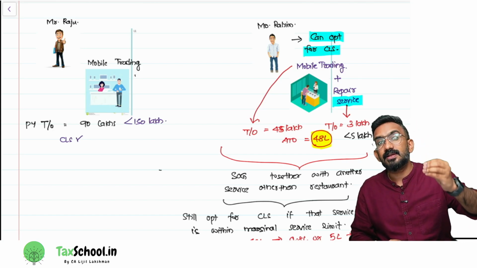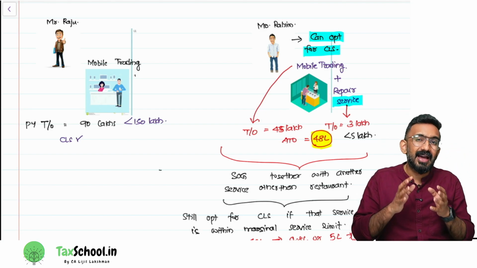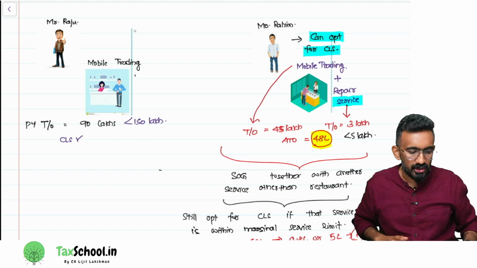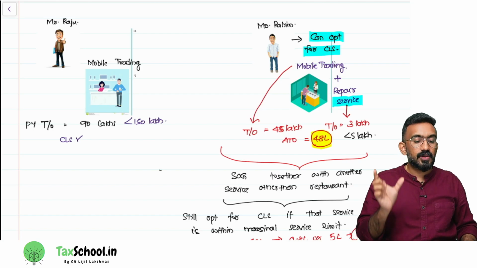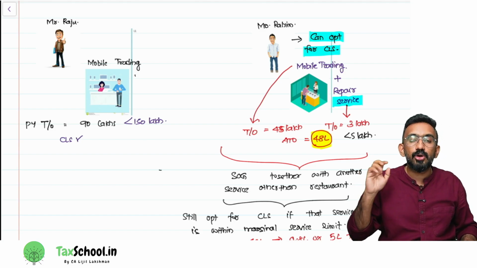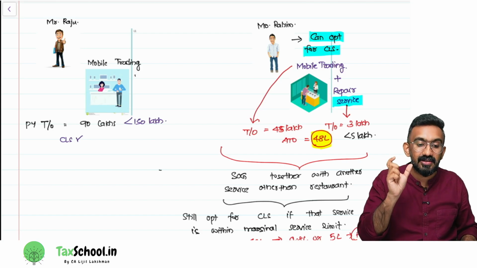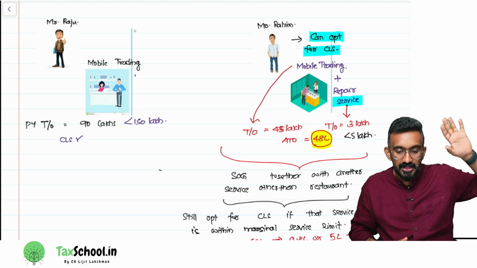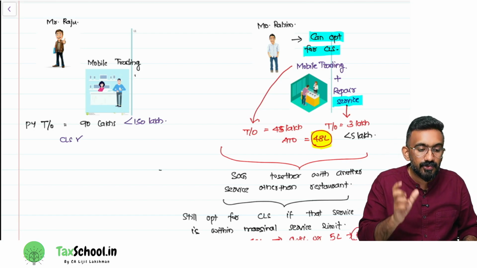What he does is that this fellow basically does mobile phone repair and servicing on the side. He makes an overall 3 lakh rupees additional turnover because of mobile phone servicing. The total turnover of Rahim happened to be only 48 lakhs. Surprisingly, Rahim will not be able to opt for composition levy scheme because he has a 3 lakh service other than restaurant. Because the existing provision, in the persons not eligible, we had a sixth point which says that in services only restaurant can offer composition levy scheme.